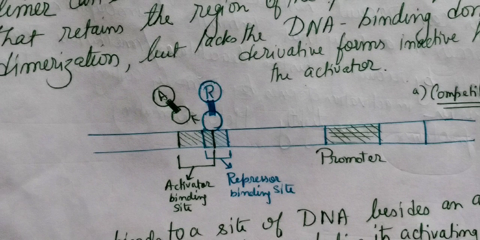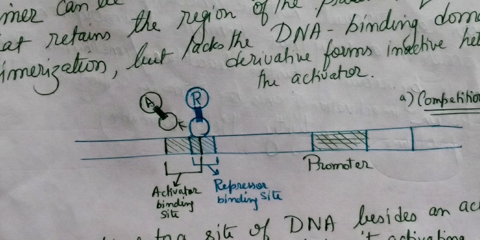Now, due to overlapping, the repressor binds and prevents the binding of the activator. The same thing can also occur in the case where an activator binds and prevents the binding of the repressor. It may occur like that. But here we are focusing on repressors. So the repressor binds to the site that has been overlapped with the activator binding site, or DSE, distal control element, and thus prevents the transcription of that gene.